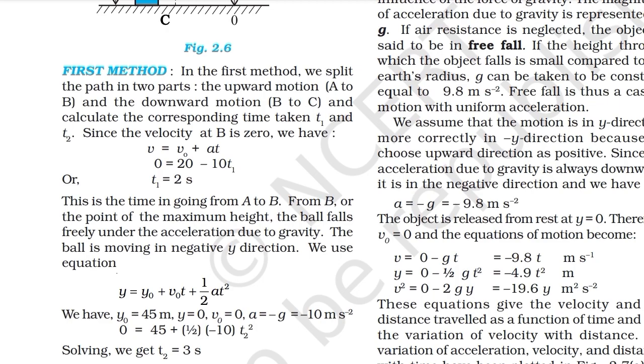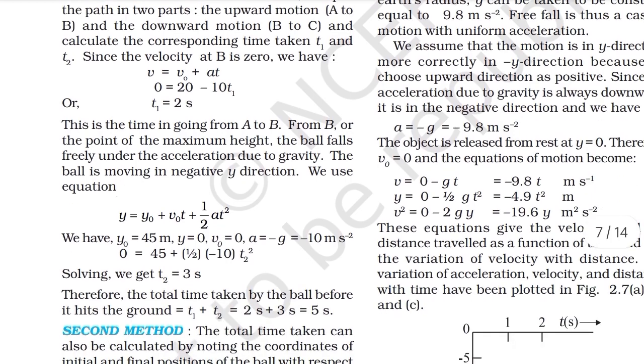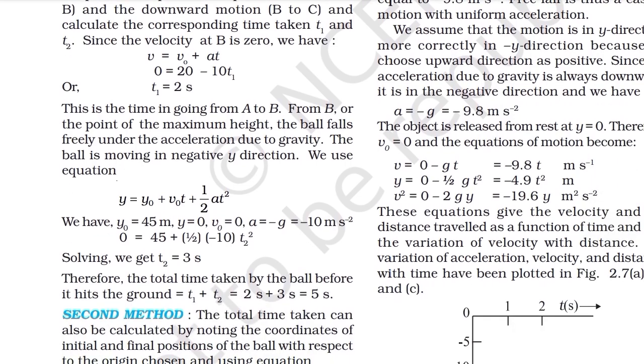From B, or the point of maximum height, the ball falls freely under the acceleration due to gravity. The ball is moving in negative y direction. We use the equation y is equal to y naught plus v naught t plus half at square. We have y naught is equal to 45 meter, y is equal to 0, v naught is equal to 0, a is equal to minus g equals to minus 10 meter per second square.